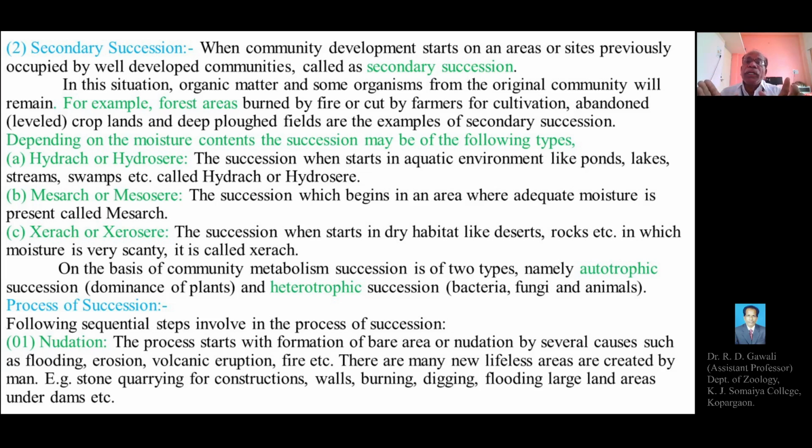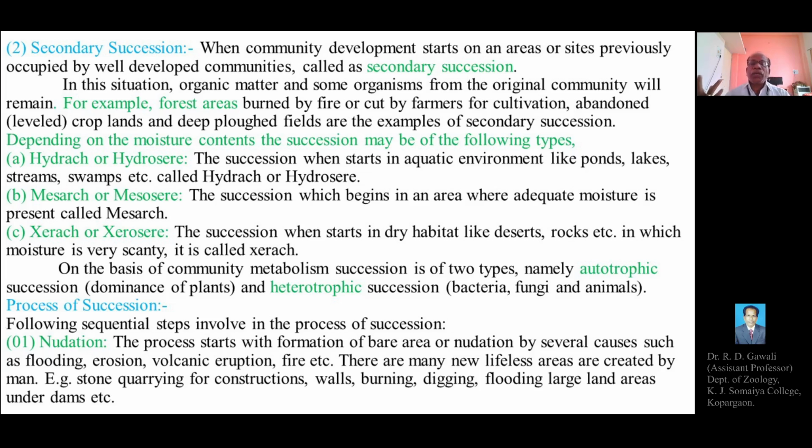In the particular community there are a large number of plant species present. So ecological succession in a region where there is a dominance of plants, meaning the plant species are more in number, is called autotrophic succession.